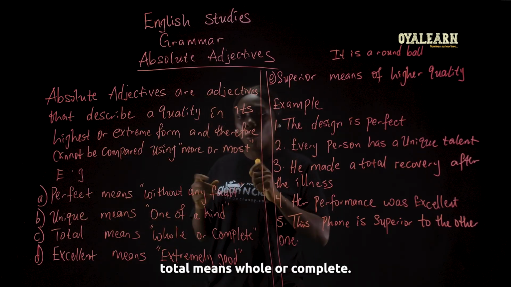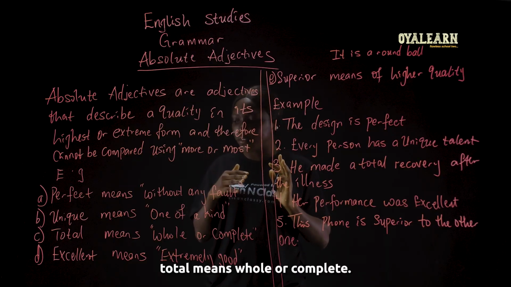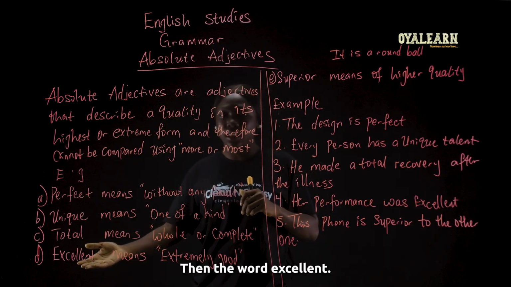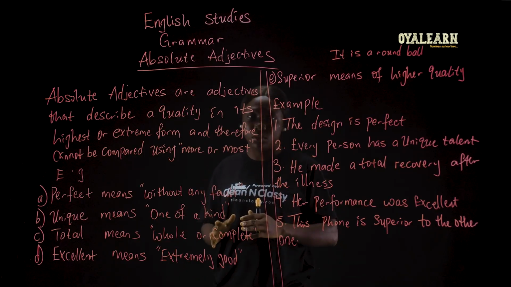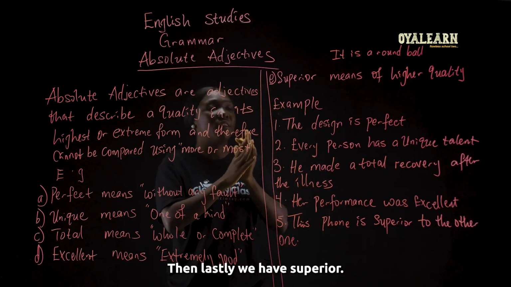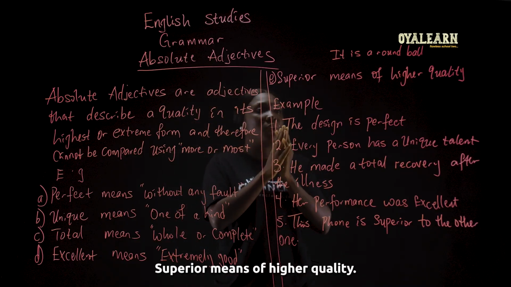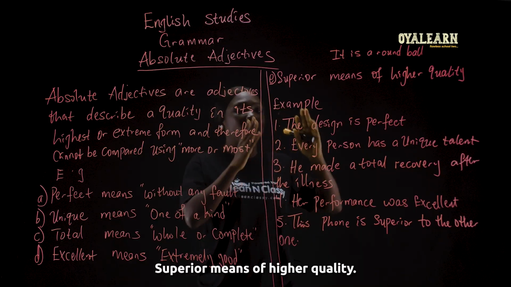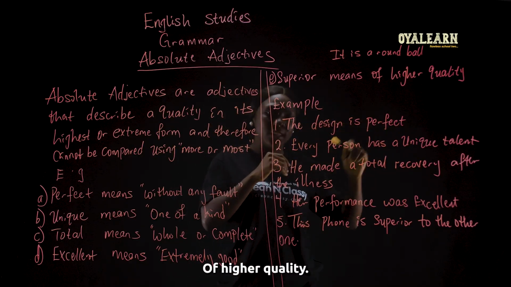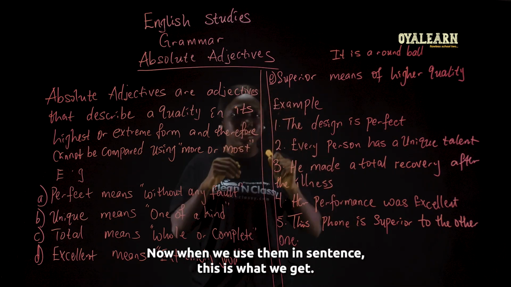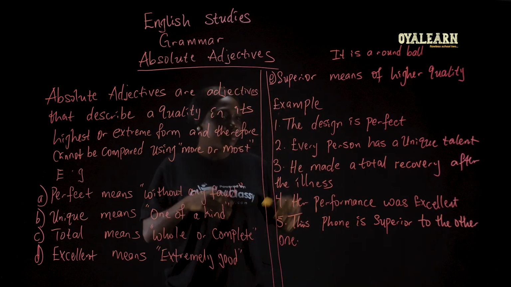Total means whole or complete. Then the word excellent. Excellent means extremely good. Then lastly, we have superior. Superior means of higher quality. Now, when we use them in sentence, this is what we get.